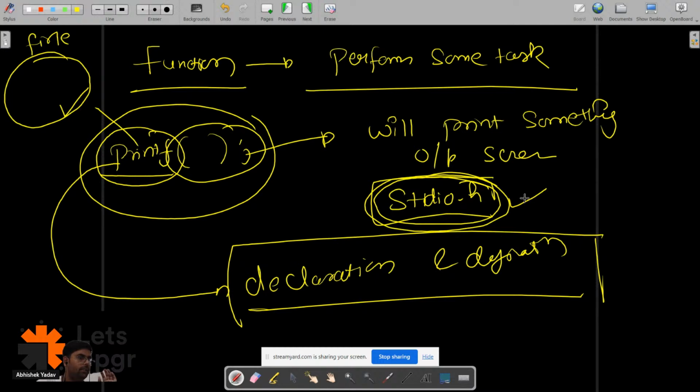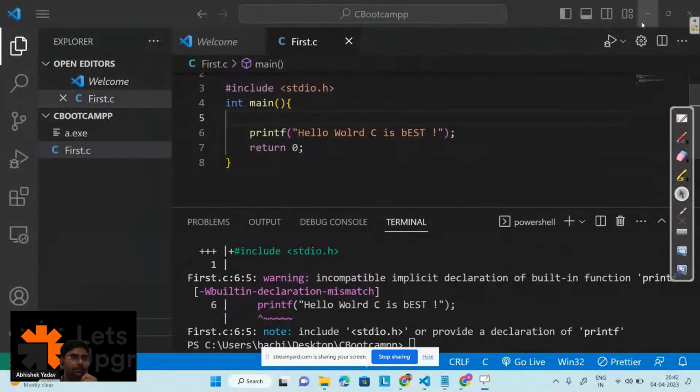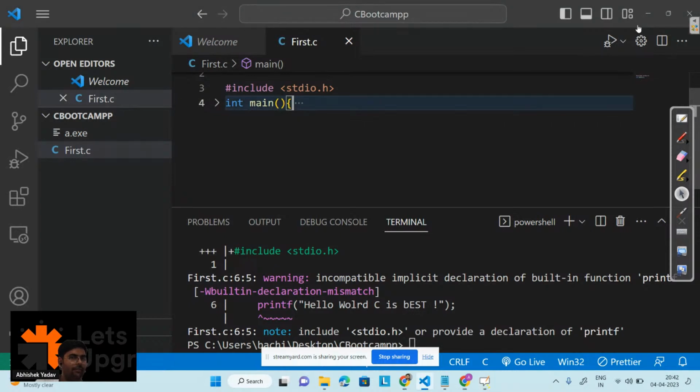Okay, everyone? Yes or no? Please write in the chat if it is clear till this point. Okay, I'm not going into detail about the function. In the upcoming session, we will be discussing the function. Then you will get a clear idea, because right now, if I discuss the function and all, it will create a lot of confusion, right?